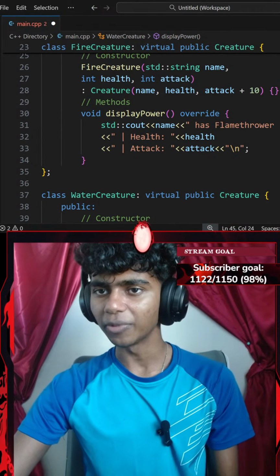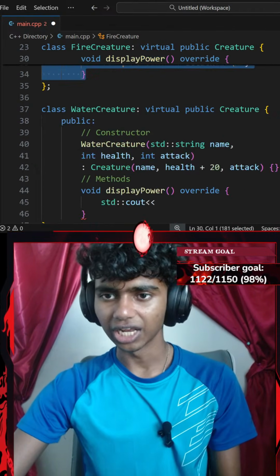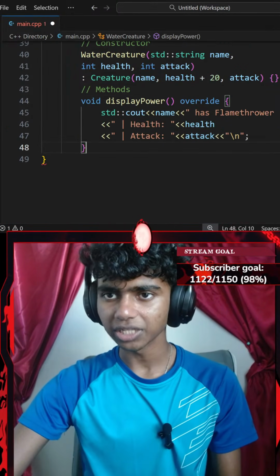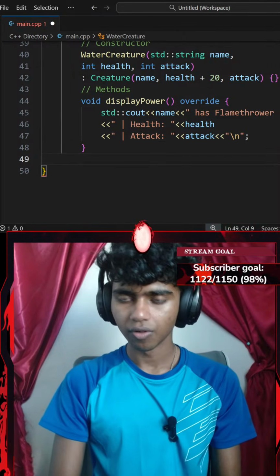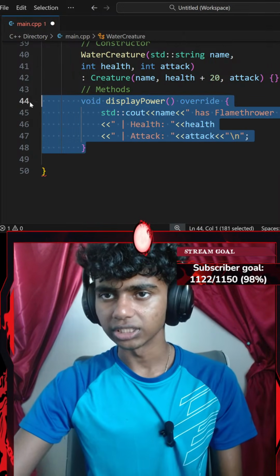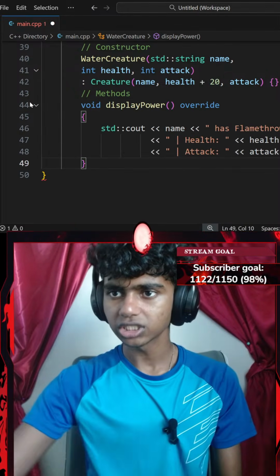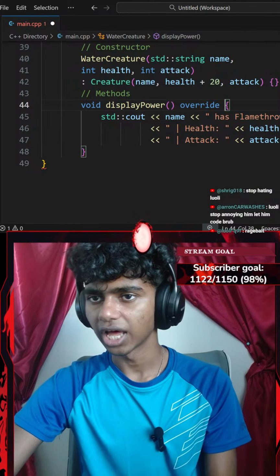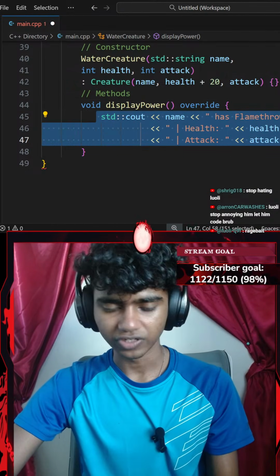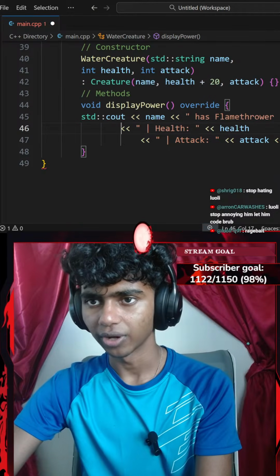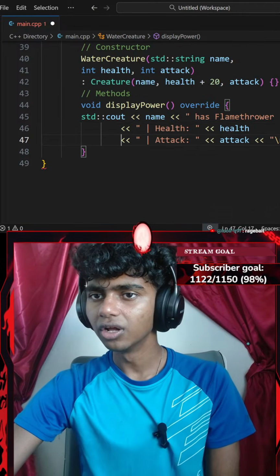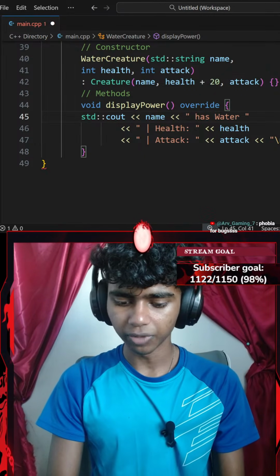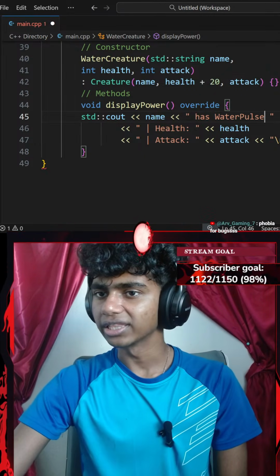Honestly, I might actually copy this part just to save time. Let's go ahead and copy that, delete it, paste it here. Let me go with the Control Z. Let me go ahead and delete that. Paste it. Let's go ahead and remove this. Add a space there, and then Shift Tab to indent. Let's go ahead and adjust that. There we go. My name has, let's go with something like Water Pulse. Water Pulse. Health, health, attack, attack.